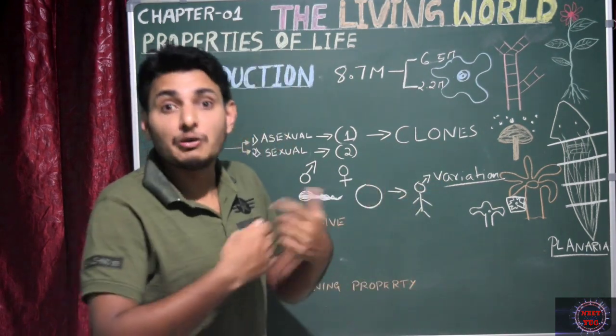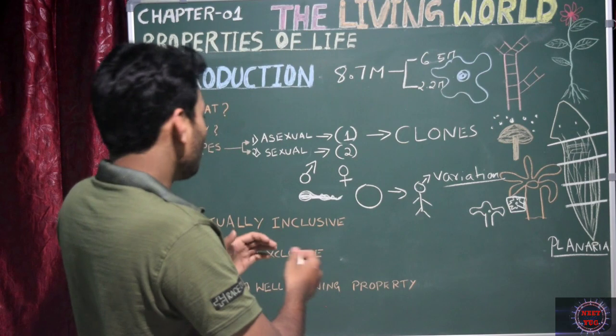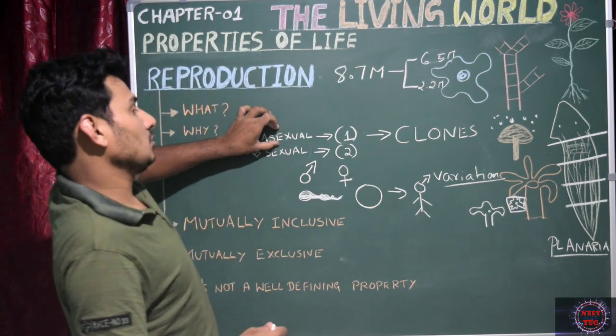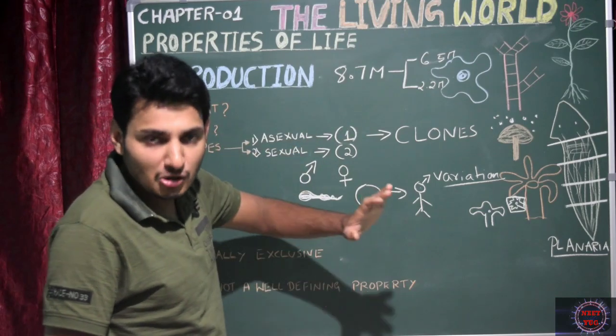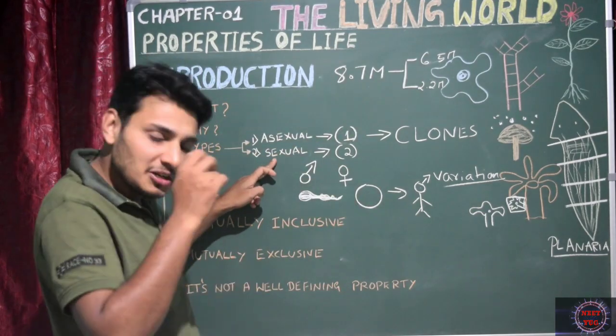Variation is necessary for evolution. Now I want to add one more thing for asexual reproduction. Here no gametes will be formed, gamete involvement will not be there. In sexual reproduction, obviously gametes must be there.